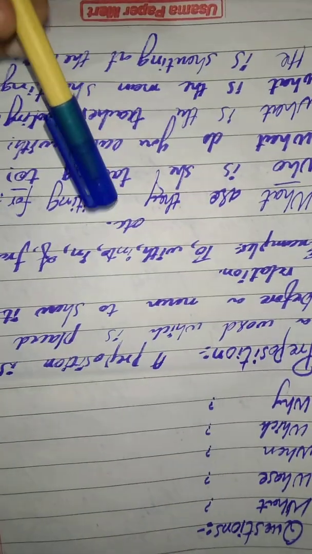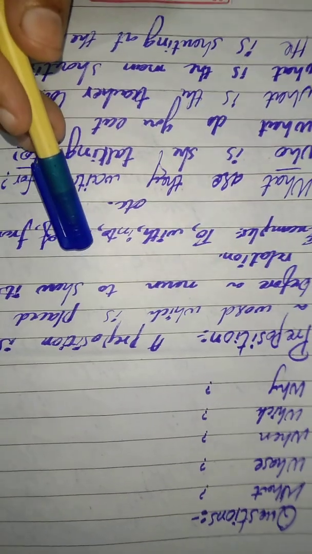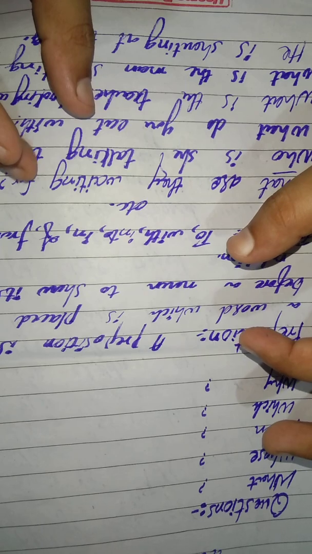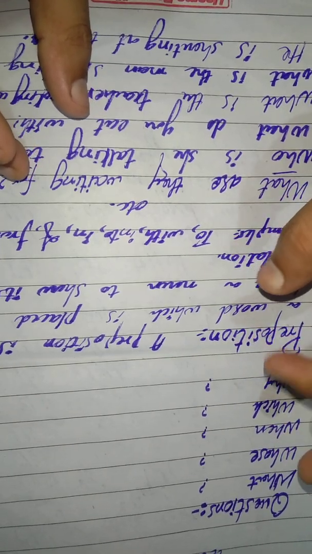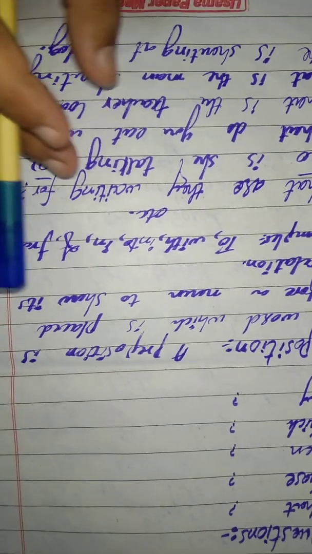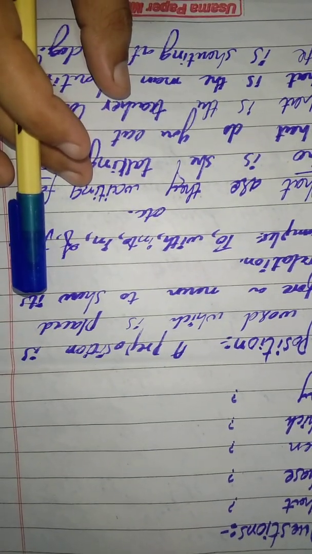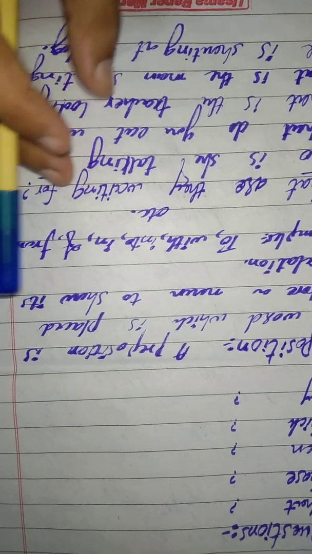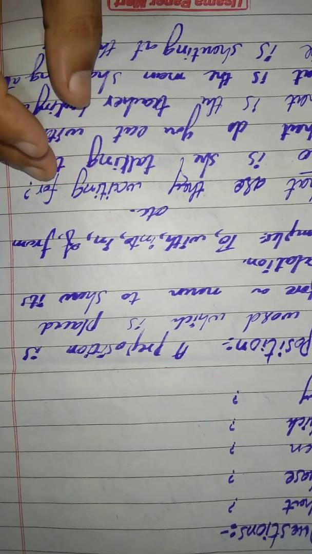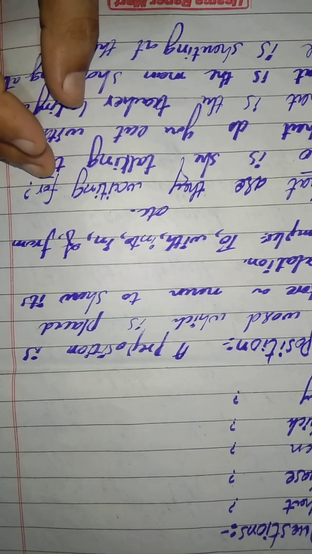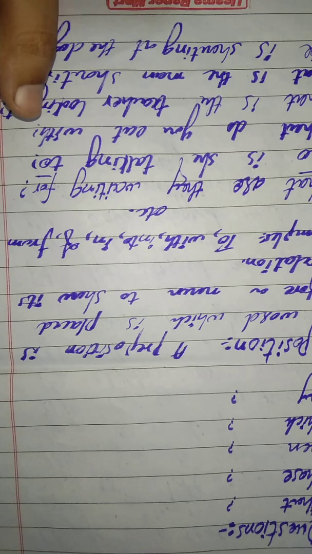Students, there are some verbs after which we use a preposition. The preposition is fixed with that word, like waiting. Wait, students, wait means इंतज़ार करना. So always we use wait for. After wait we use the preposition for. We cannot use to, into, in, or any other preposition here.